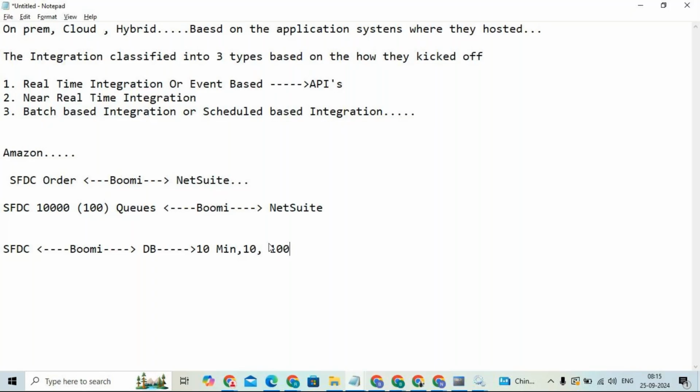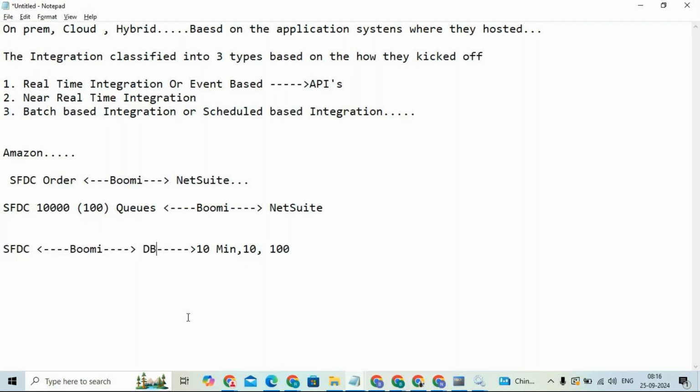It is going to run every 10 minutes. Let's say now it is 8:15, it runs at 8:15, again at 8:25 and 8:35. Likewise, it picks up the orders in a particular time period. It is called scheduled-based integration.